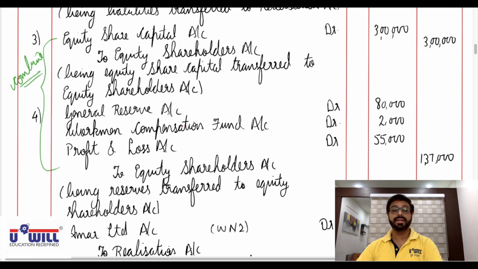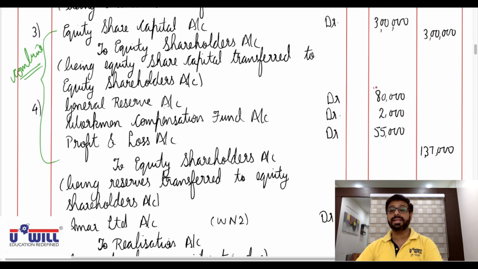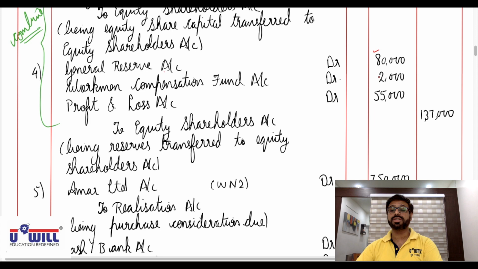Check it up. General reserve account debit 80,000. Workmen compensation fund account debit 2,000. Profit and loss account debit 55,000, to equity shareholders with a total of 1,37,000, being reserves transferred to equity shareholders account.